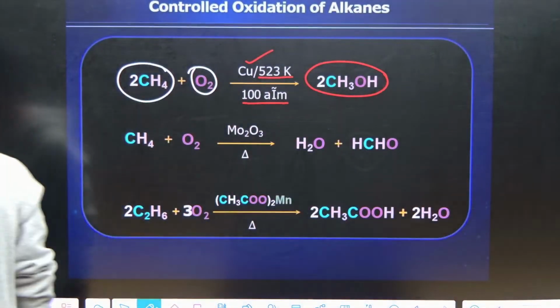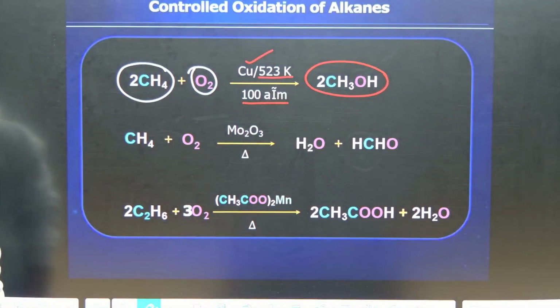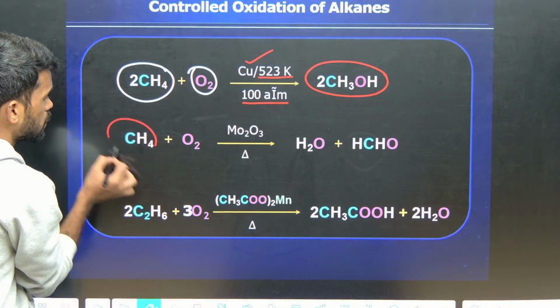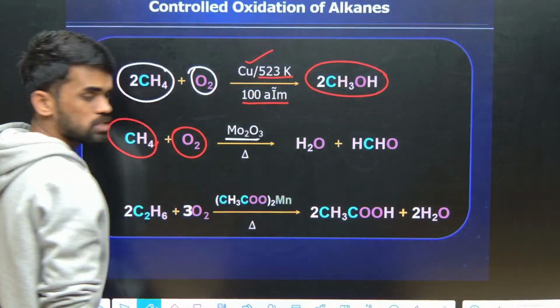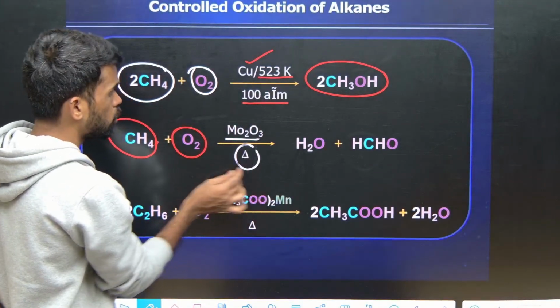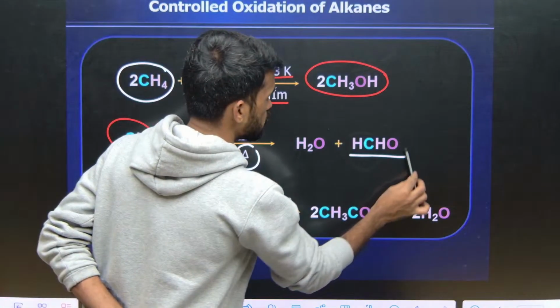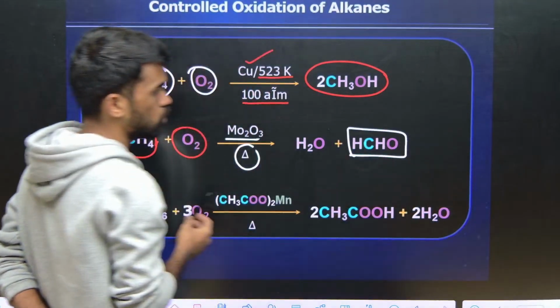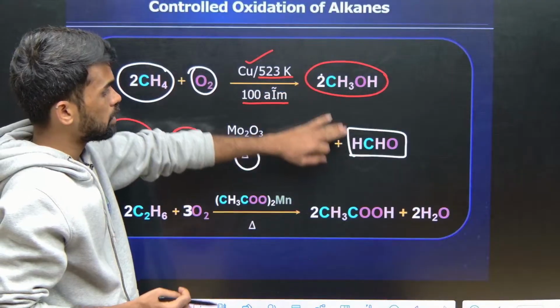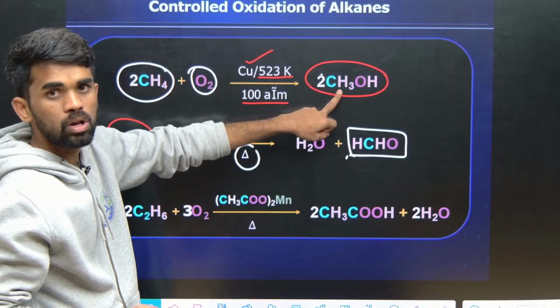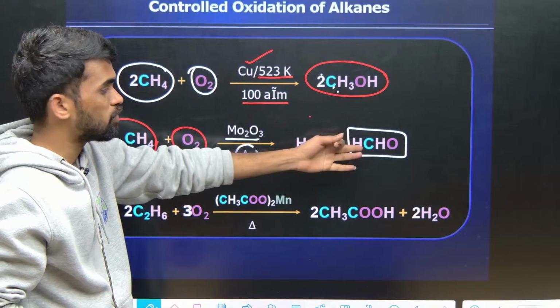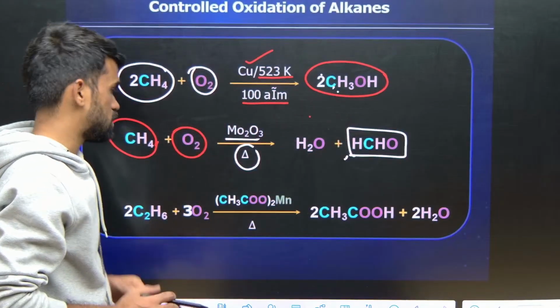And the next thing here is methane upon treating with oxygen in the presence of molybdenum oxide under heating conditions produces formaldehyde. Here the first product is an alcohol, here it is an aldehyde. So you can simply call them methanol and formaldehyde.